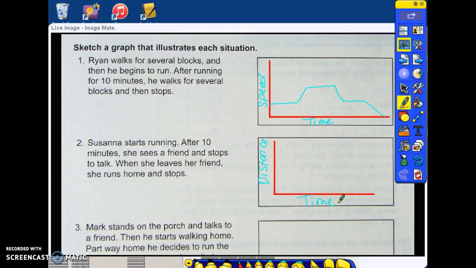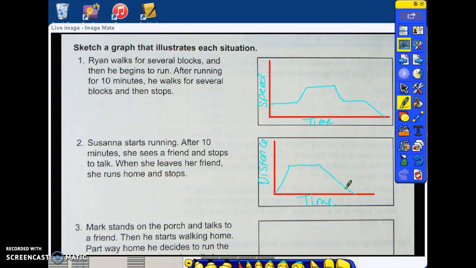She leaves her home and starts running. After 10 minutes, she sees a friend and stops. So her distance doesn't change as time is passing, because we're doing distance this time. When she leaves her friend, she runs back home and stops. So that is what it should look like. When she leaves her home, she runs to see her friend, she stops to talk to her friend, and then